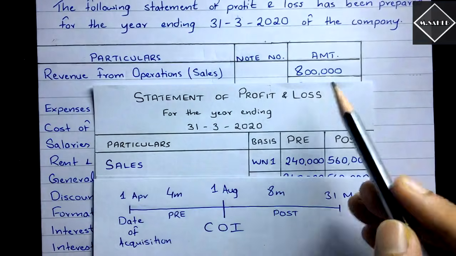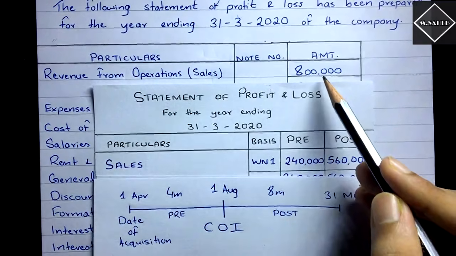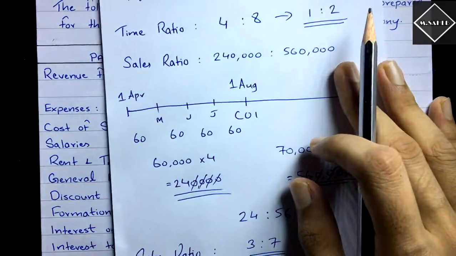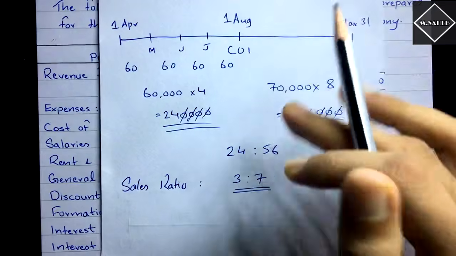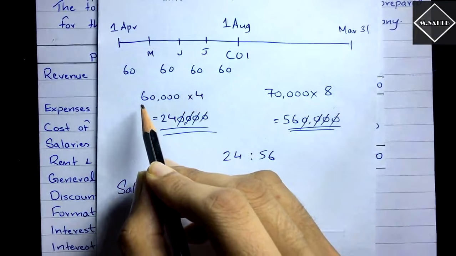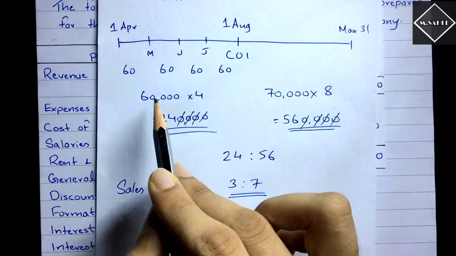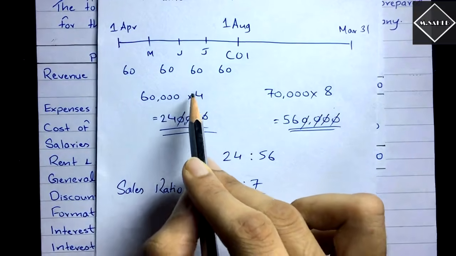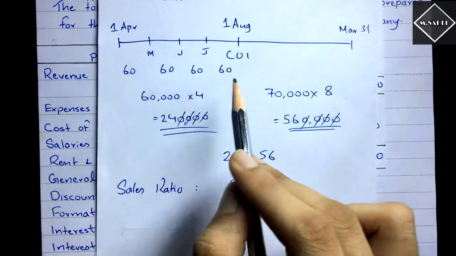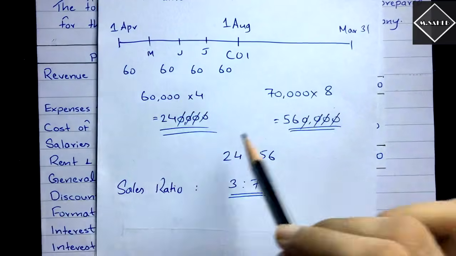So we took sales. Now here the sales were of the whole year, 8 lakh. 8 lakh sales were given, but we had to find it out by preparing the working note. We prepared the working note. See here, you remember this, right? Or did you forget? See what we did. We saw in the adjustment which said that average monthly sales of the first 4 months were 60,000. That means we had to multiply it with 4. So then we got 2,40,000 as the sales of the pre-period. So if we have the sales of the pre-period, then we can immediately know the sales of the post-period.